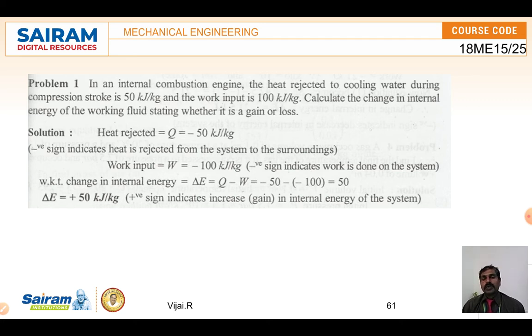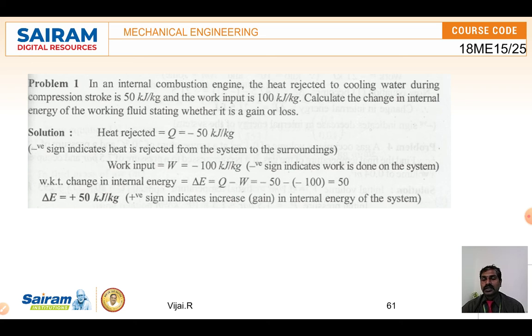But the work input given is 100 kilojoule per kilogram. So what is the internal energy? The same formula, delta E is equal to Q minus W. Heat rejected is not added, so I am putting a minus symbol here.